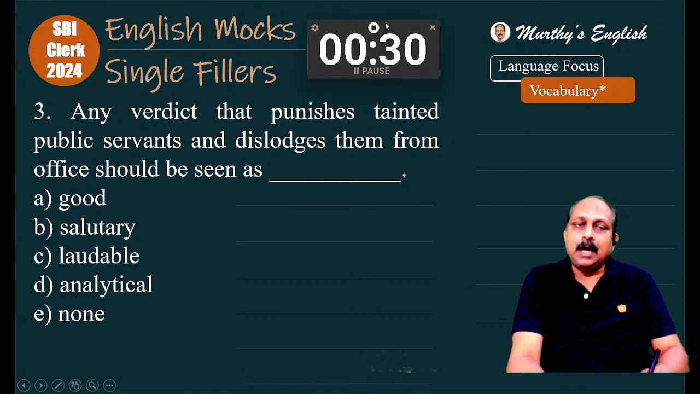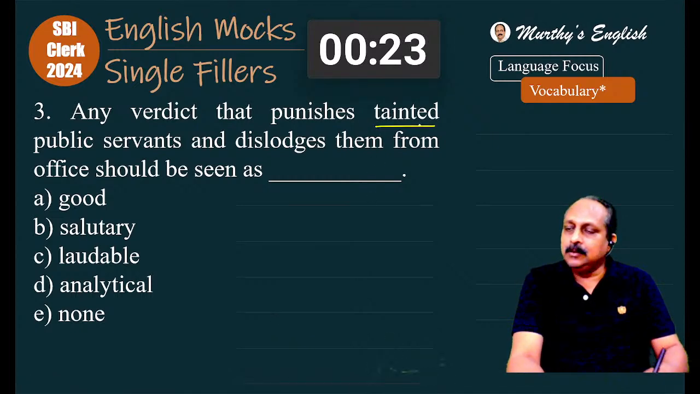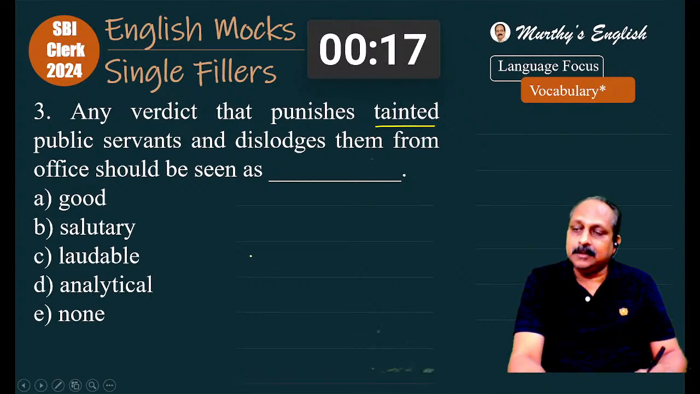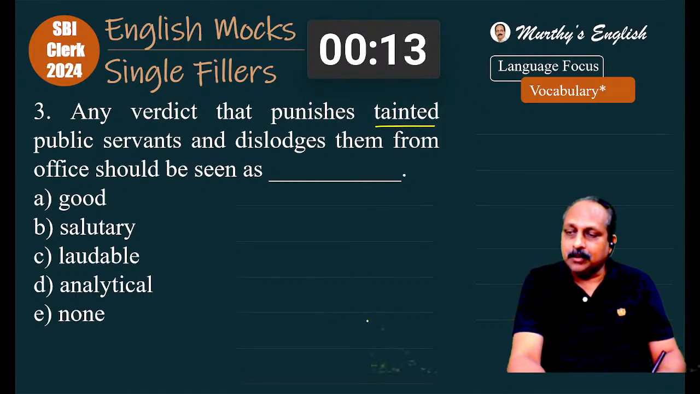Question number 3, your time starts now. Any verdict that punishes tainted public servants, means those with bad reputation, and dislodges them from office should be seen as... That's very good, Ramesh. I appreciate you got it right. Wonderful.